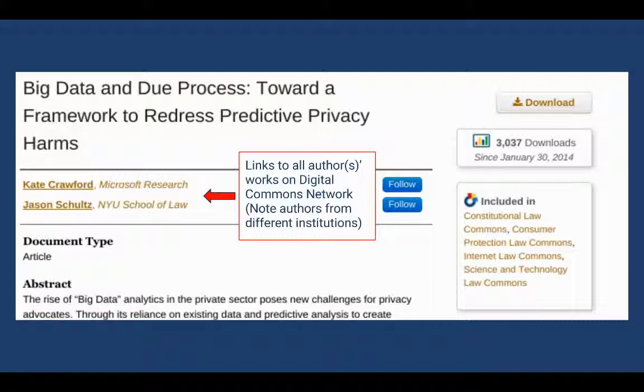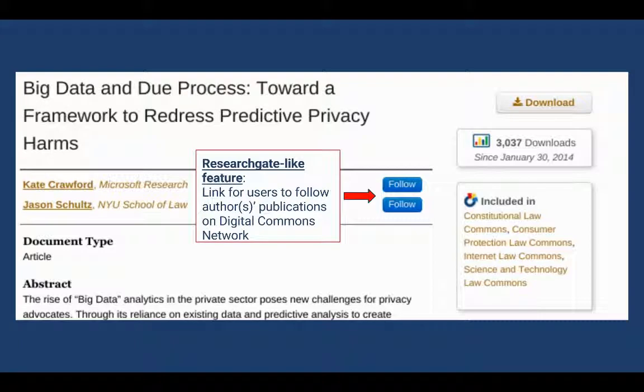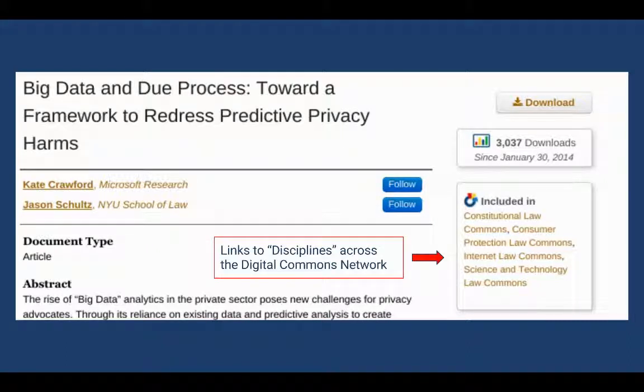And like I say, note the different institutions that they represent. There's a ResearchGate-like feature which users can choose to follow and get notified whenever there are new publications. There are links to the disciplines, which again go across all the repositories in the network.